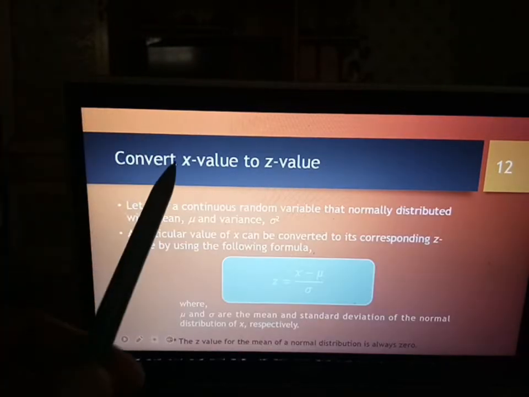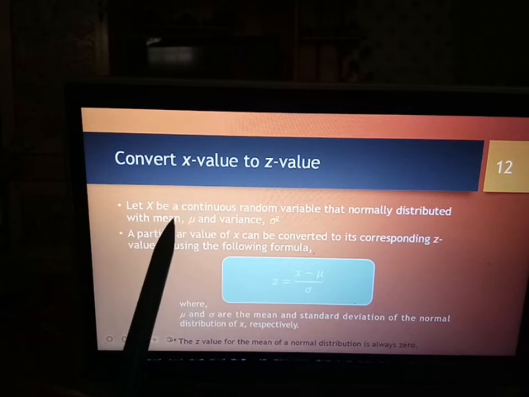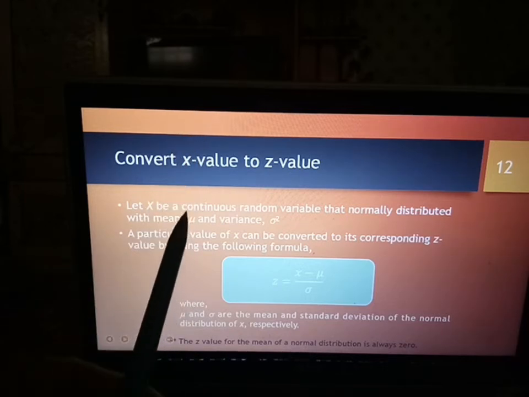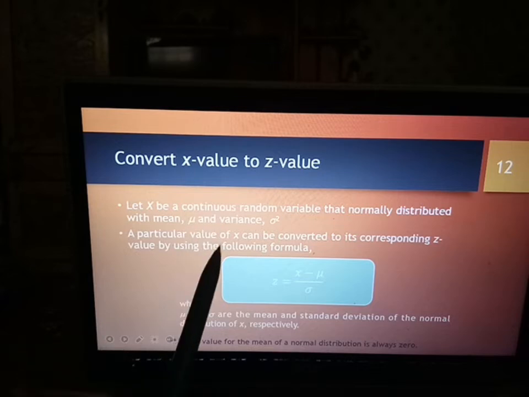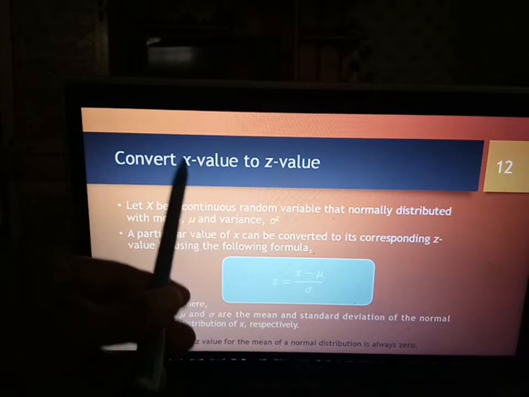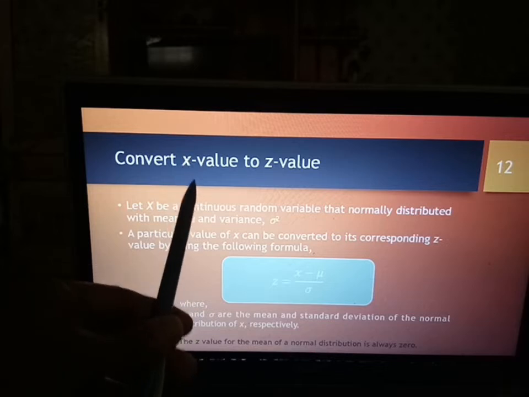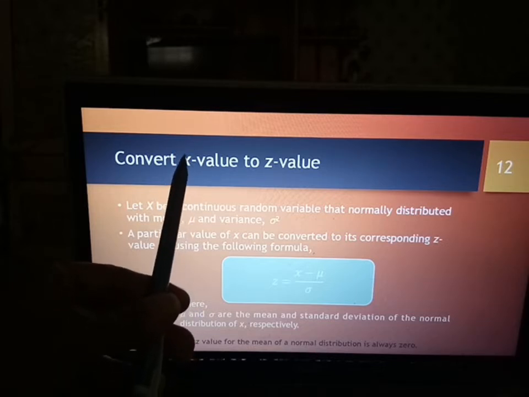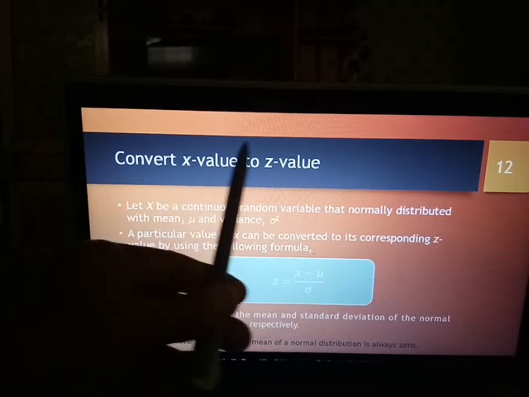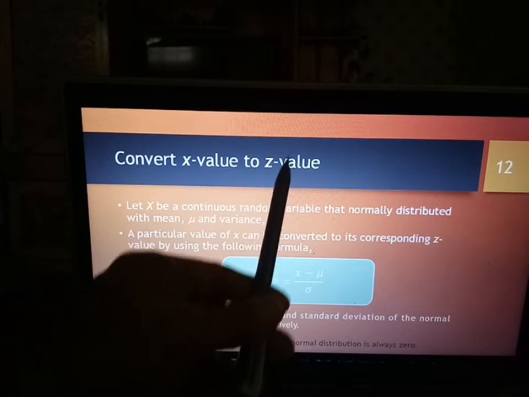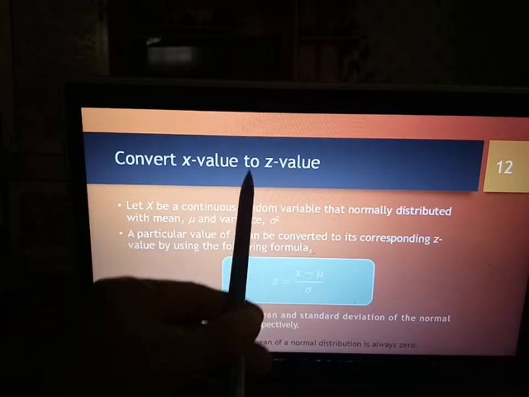Sekarang ni kita nak tengok macam mana kita nak convert daripada normal distribution kepada standard normal distribution. Okay, X adalah continuous random variable, which is X adalah normal distribution. Okay, Z adalah standard normal distribution. So ini yang kita nak bezakan.